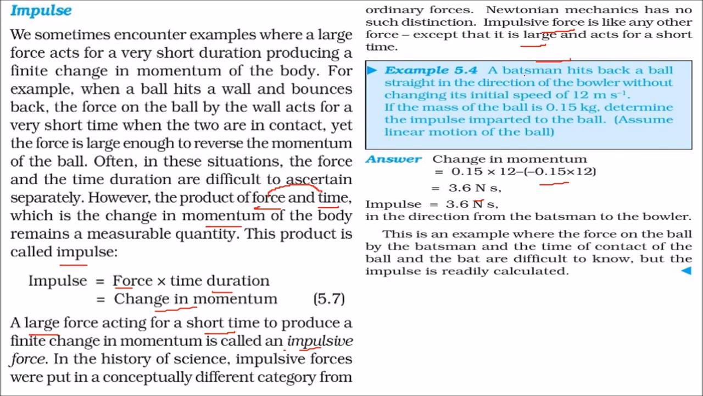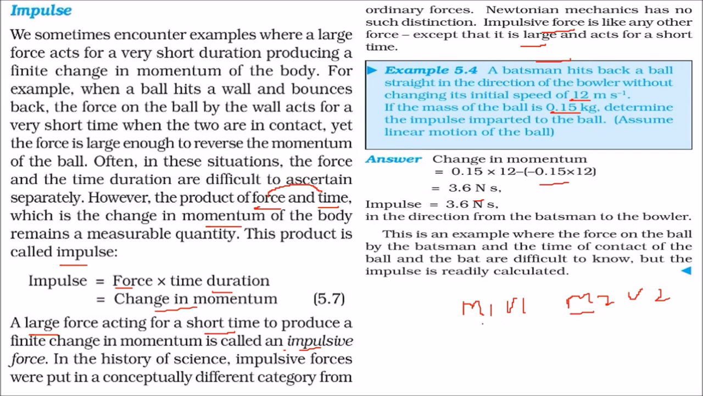Let us take an example. A batsman hits back a ball straight in the direction of the bowler without changing the initial speed, that is, it remains 12. If the mass of the ball is 0.15 kg, we have to determine the impulse imparted to the ball. Now the initial momentum was m1 v1. The final is m2 v2.